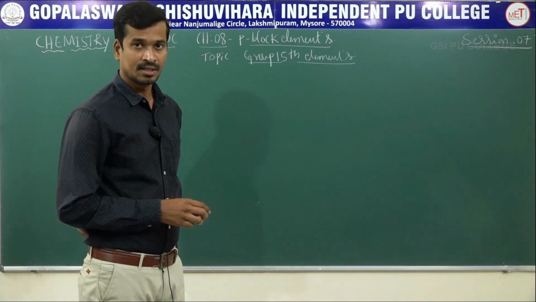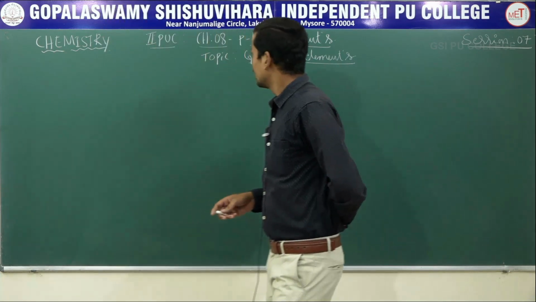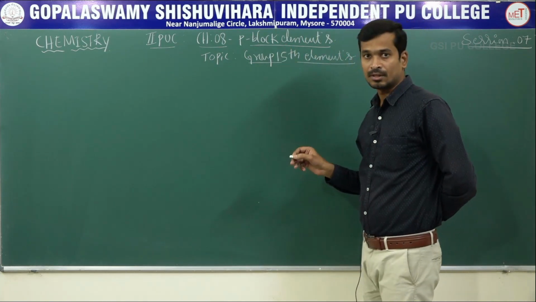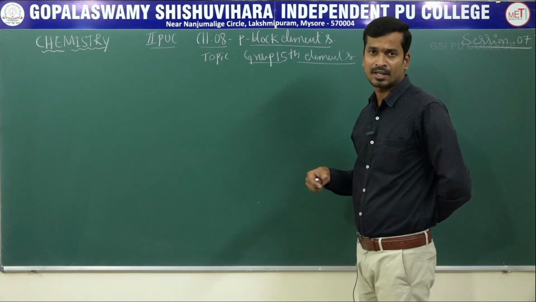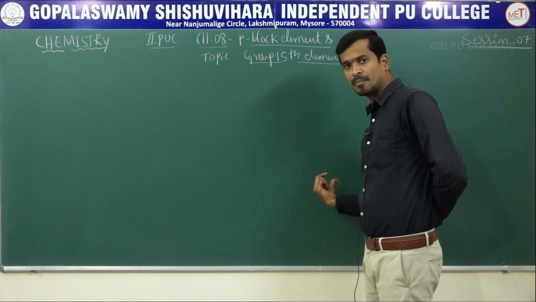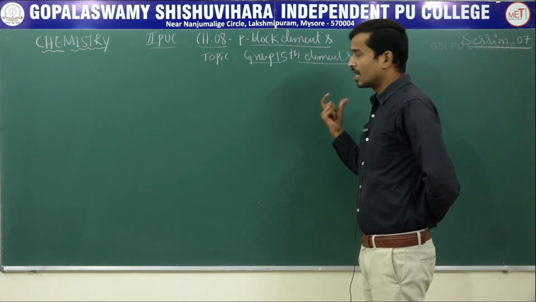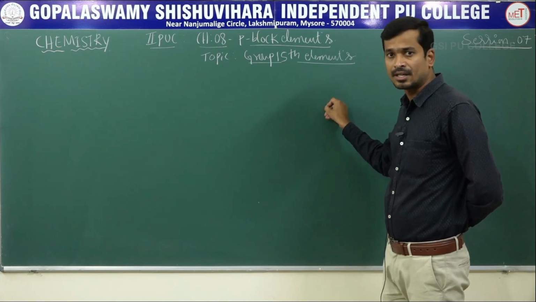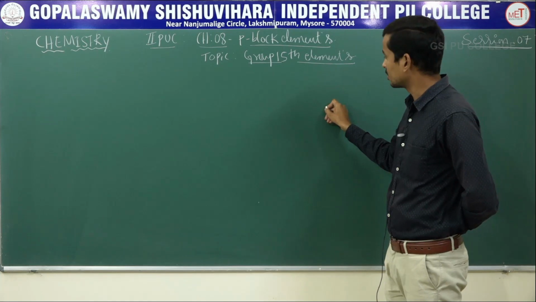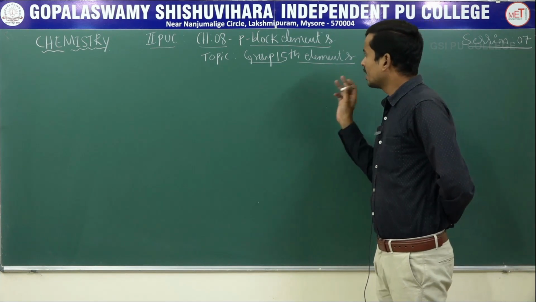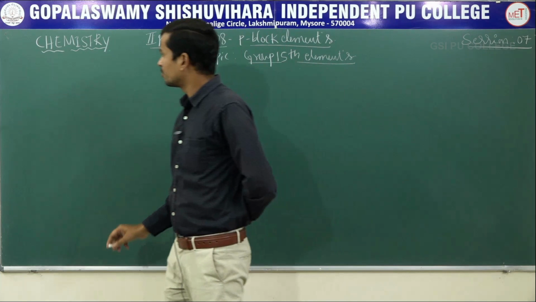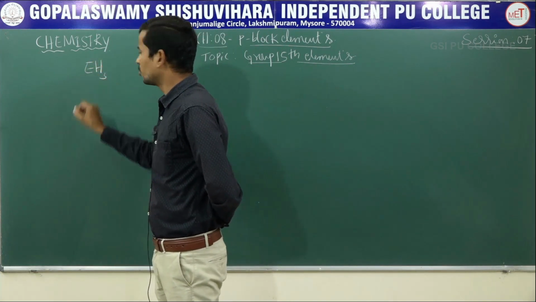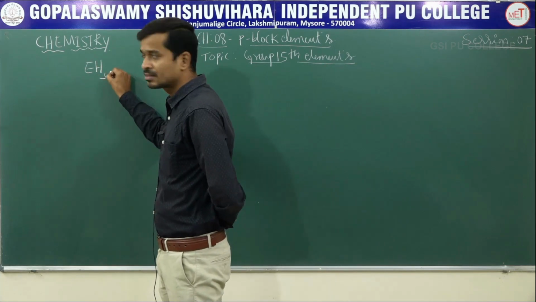In the last session, you studied the chemical reactivity of group 15 elements, the family members you already know, nitrogen to bismuth. We studied the reaction with hydrogen to form hydrides and the reaction with oxygen to form oxides. Compared to oxygen, the reaction with hydrogen to form hydrides of the type EH3 is very important in your board exam as well as your competitive exam.